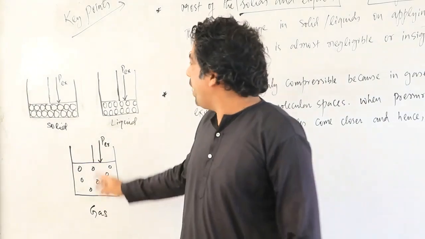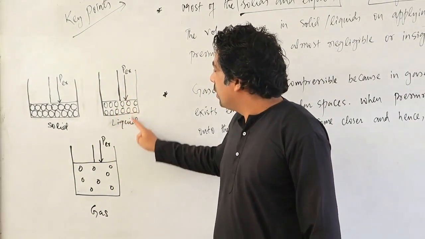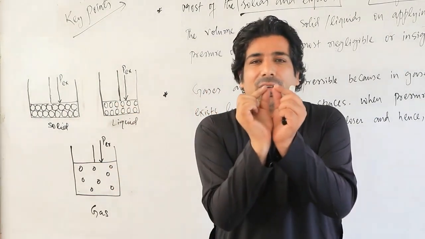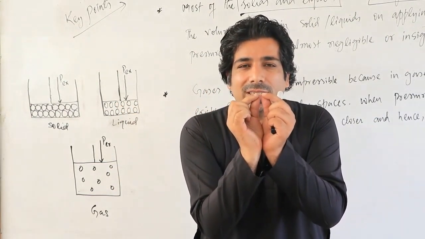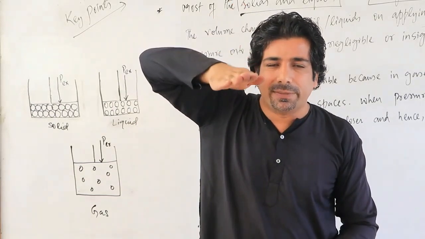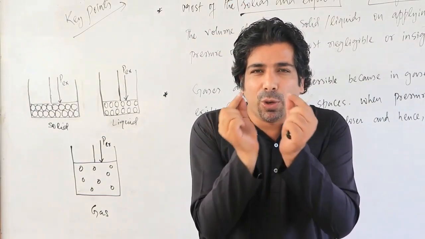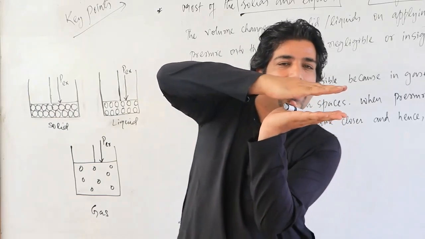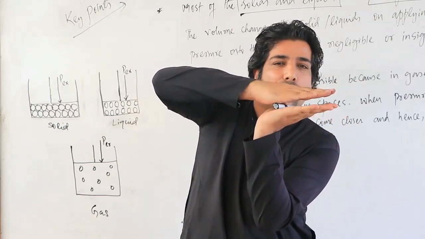Now look at the liquid. The molecules are a little bit away from each other, a very small distance. So if you try to compress these molecules, they will come closer. Let us suppose two molecules are a little far away from each other and you compress them, they will come closer.